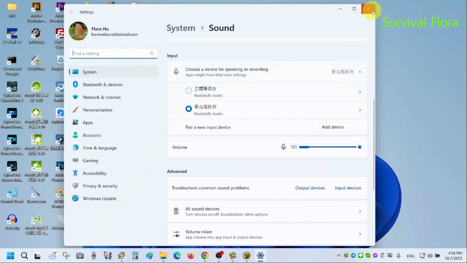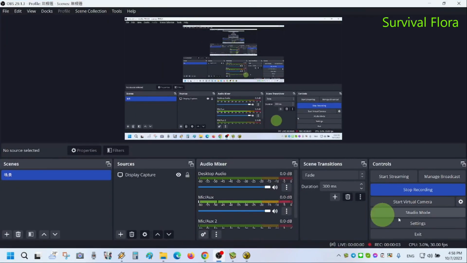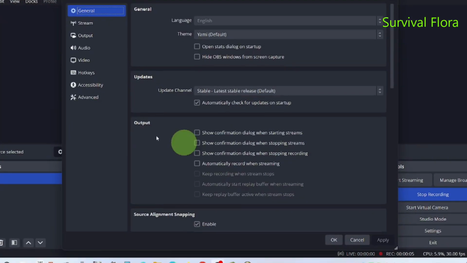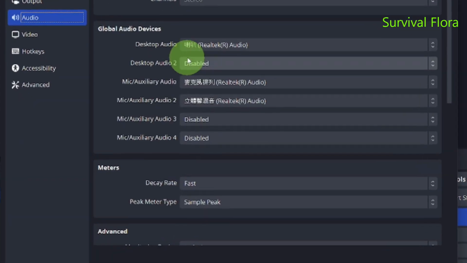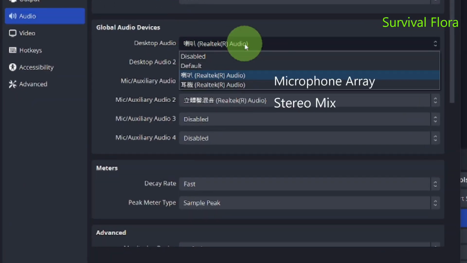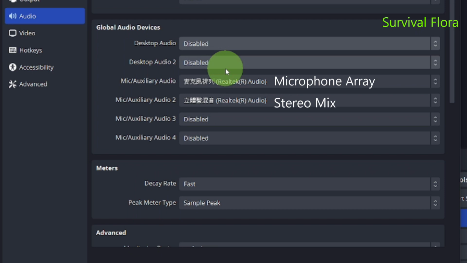Now let's go back to OBS Studio. Click Settings, and then go to Audio. Make sure to disable Desktop Audio and Desktop Audio 2, so that they won't interfere with video audio. Select Microphone Array in Mic Auxiliary Audio to record your voice.